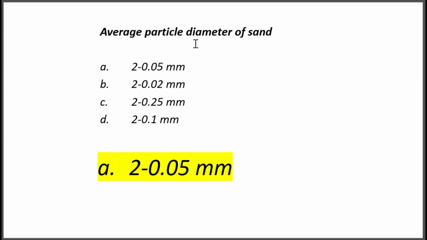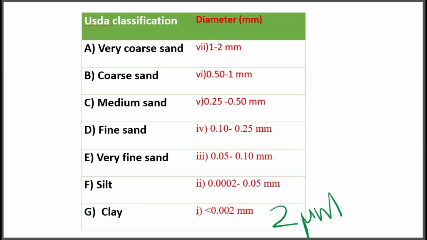Here, the sand classification comes from 2 millimeter and ends at 0.05. So 2 to 0.05 is the size range of sand. So remember, sand is divided into 5 different classes.